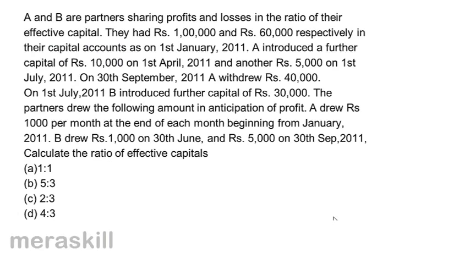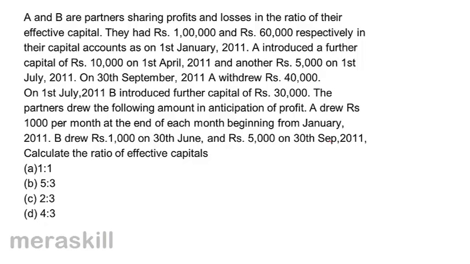Correct option A. A and B are partners sharing profits and losses in the ratio of their effective capital. They had 1 lakh and rupees 60,000 respectively in their capital accounts on 1st January 2011. A introduced a further capital of 10,000 on 1st April and another 5,000 on 1st July. On 30th September, A withdrew 40,000. On 1st July, B introduced a further capital of rupees 30,000.